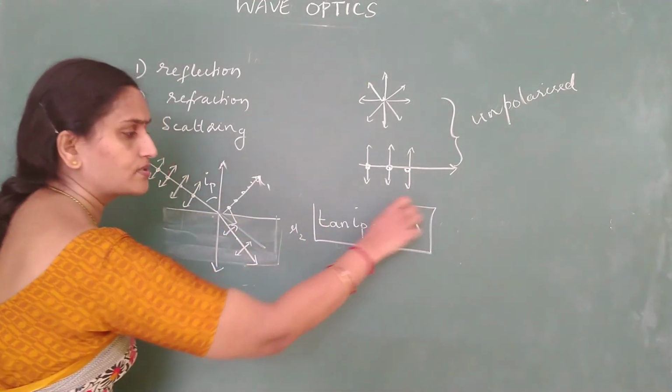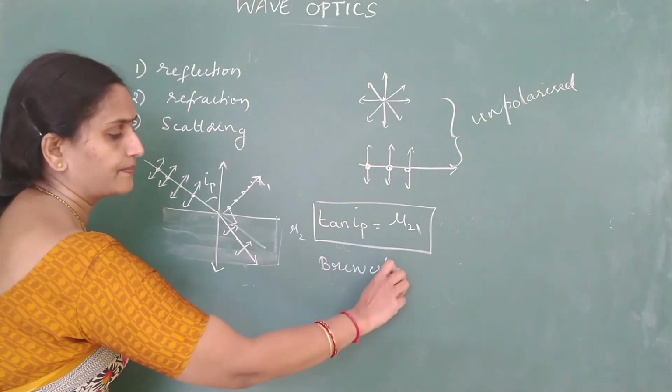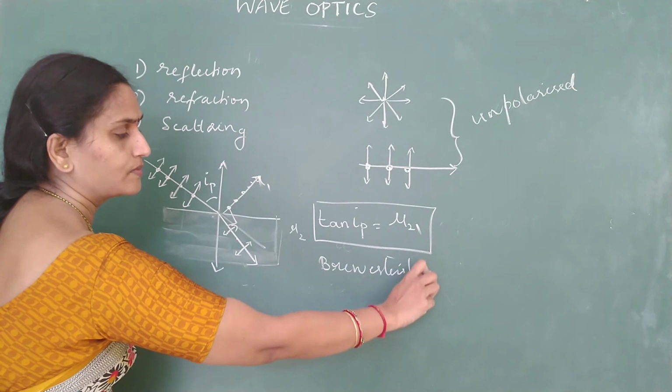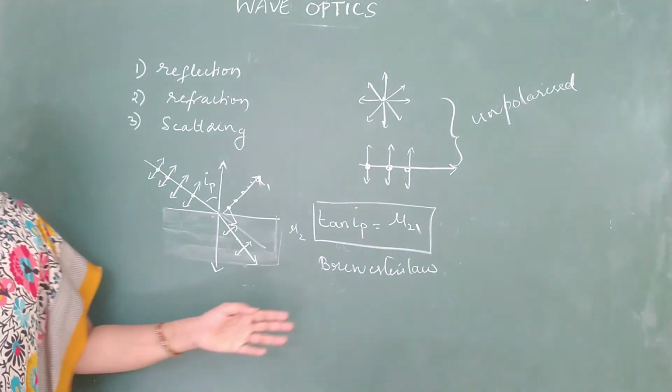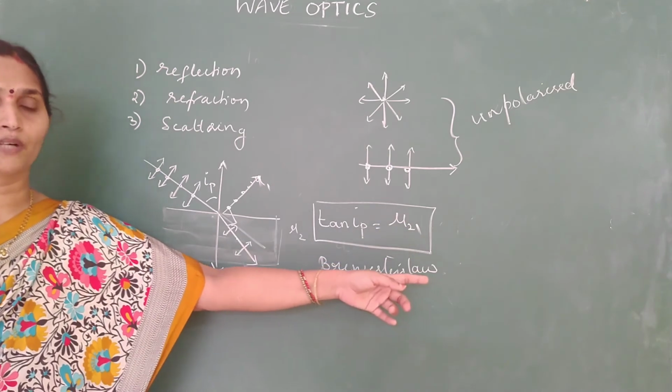And this equation we call Brewster's law. What do you call this relation? This is called Brewster's law. So you get some applications based on Brewster's law. Tangent of i_p is equal to mu.